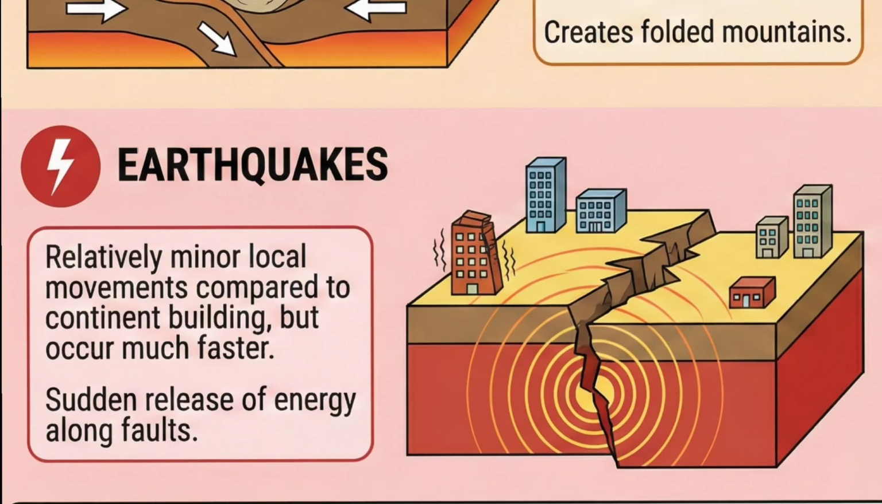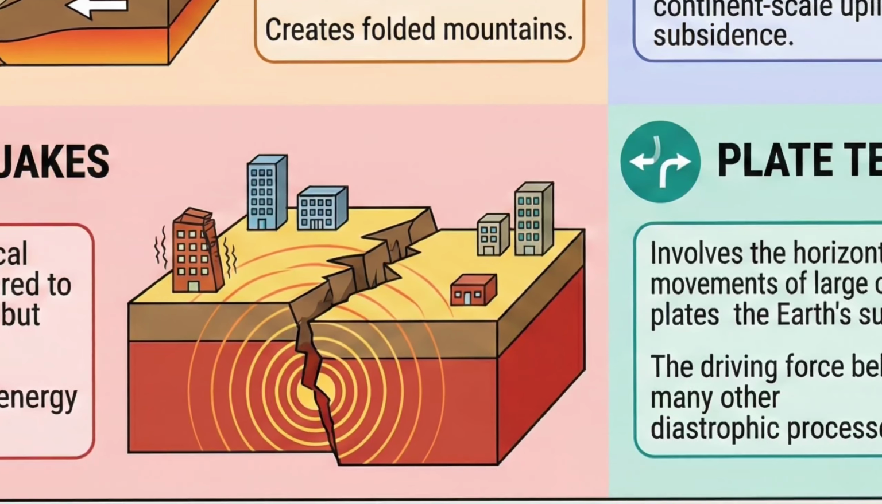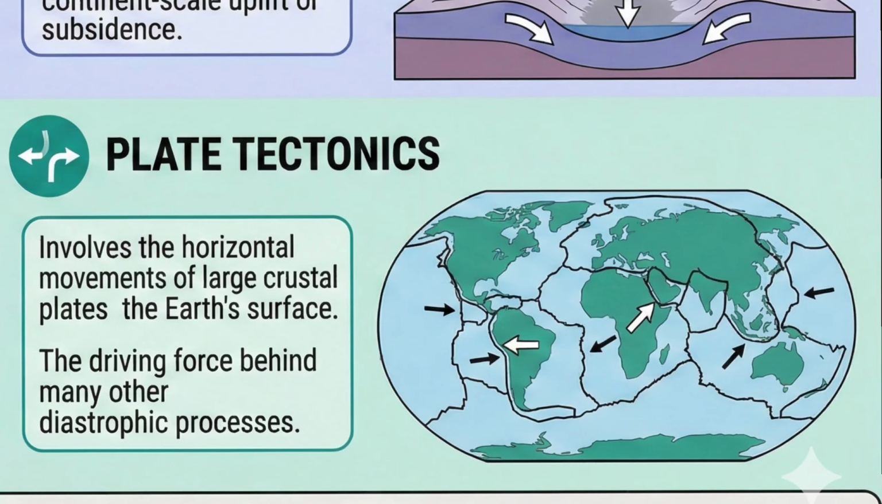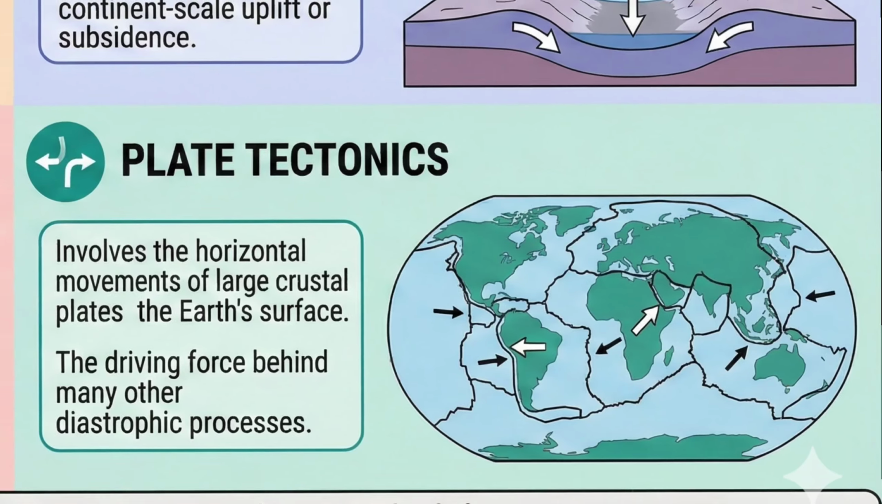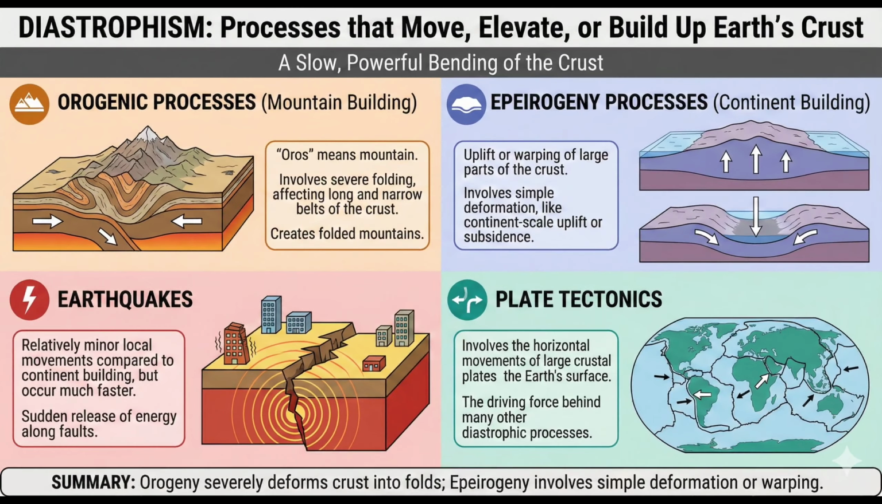Earthquakes. These involve relatively minor local movements compared to the building of a continent, but occur much faster. Plate tectonics. This involves the horizontal movements of crustal plates. In the process of orogeny, the crust is severely deformed into folds. In epirogeny, there may be simple deformation.